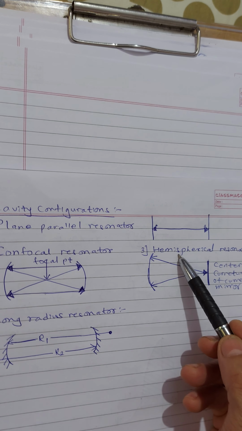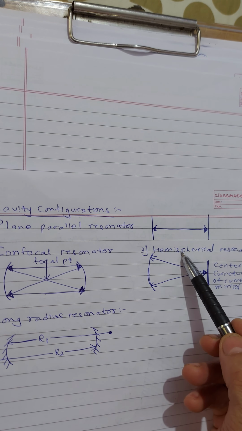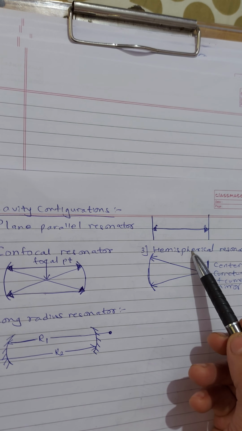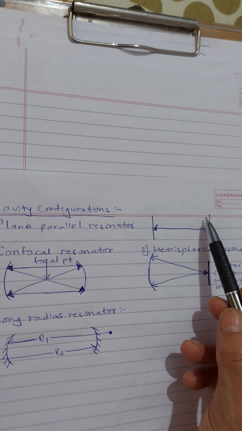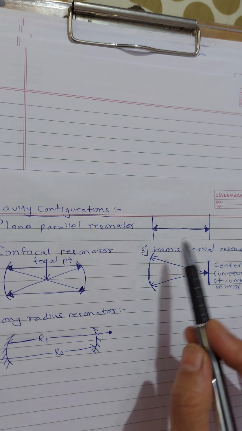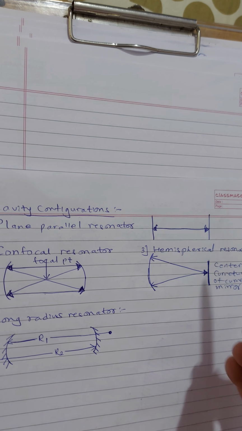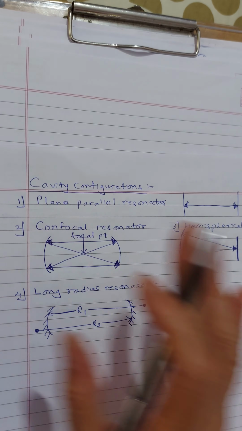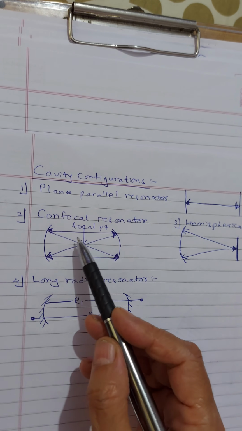So these days this is rarely used, due to the alignment problem and the stability problem. The first drawback here is that it is unstable, which is just not ready to align. Alignment also is very difficult. So these two are the drawbacks this plane parallel resonator has in cavity configuration.